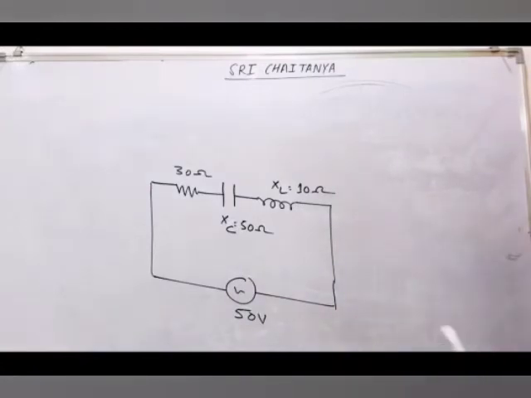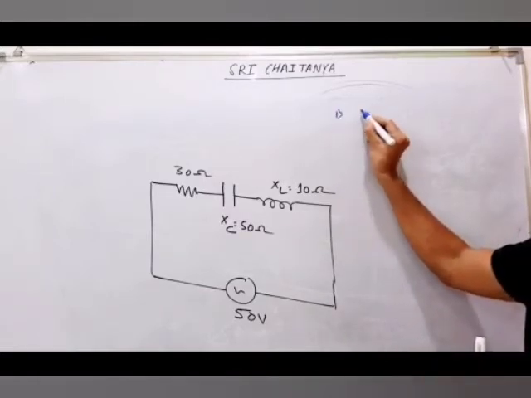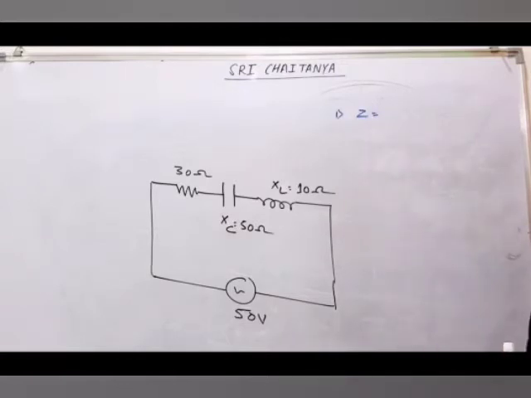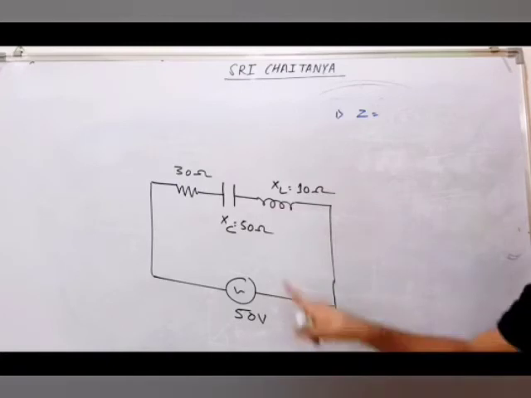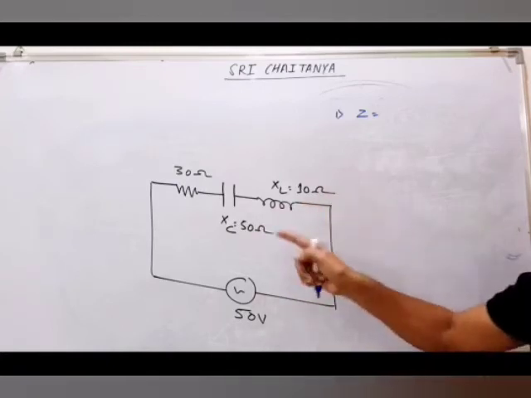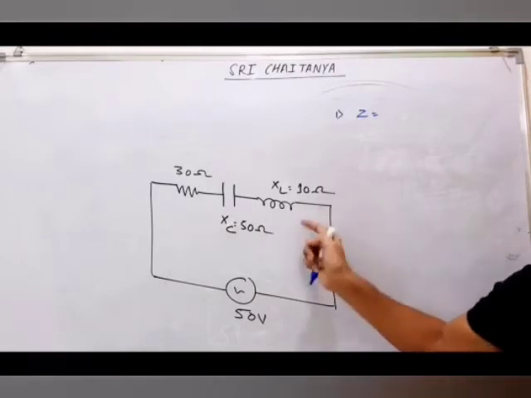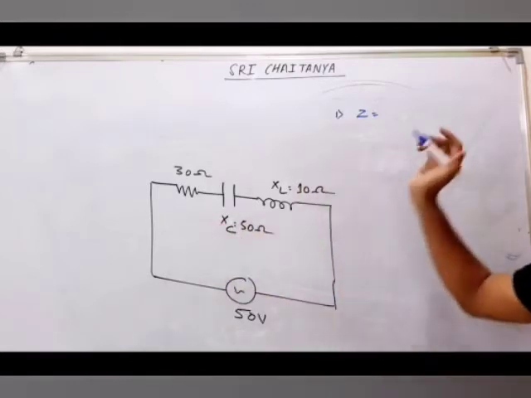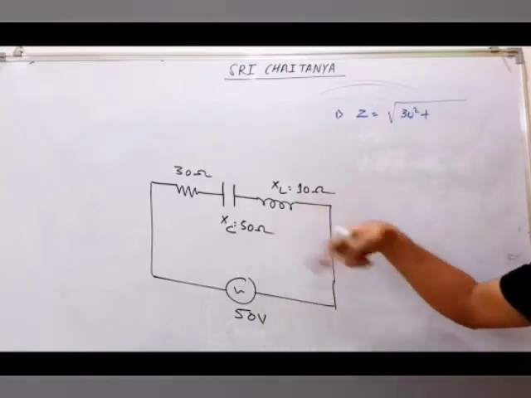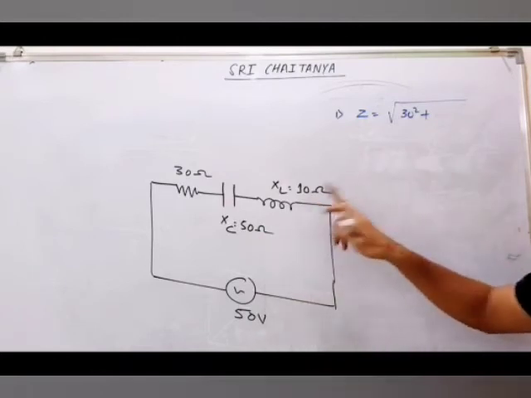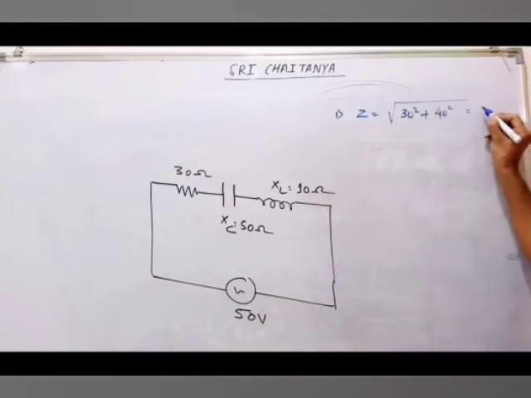Question. First question. I will do all types of questions which can be asked. Find Z. So under root of 30 square plus 50 square plus 10 square? No. These two will always be in opposite. Don't think 50 and 10. It's actually 50 minus 10, that is 40. 40 and 30 square, 50 will come. Or you can use the formula also: under root of R square plus XL minus XC squared. XL is more, so 50 minus 10, 40. 40 square. So Z will come 50.